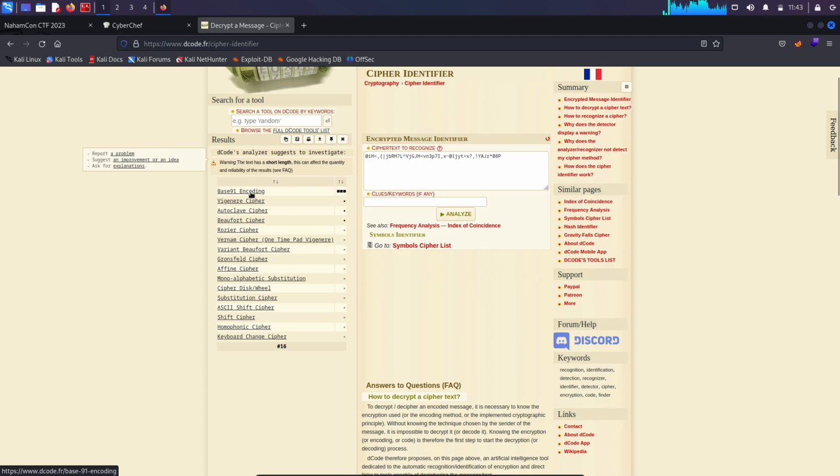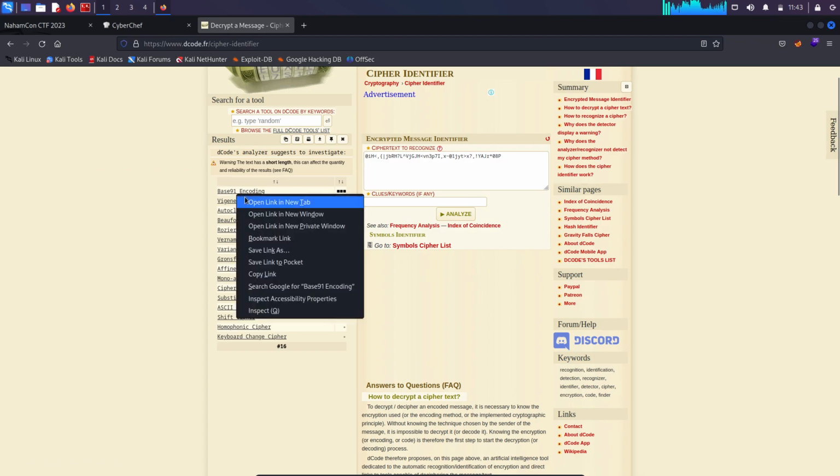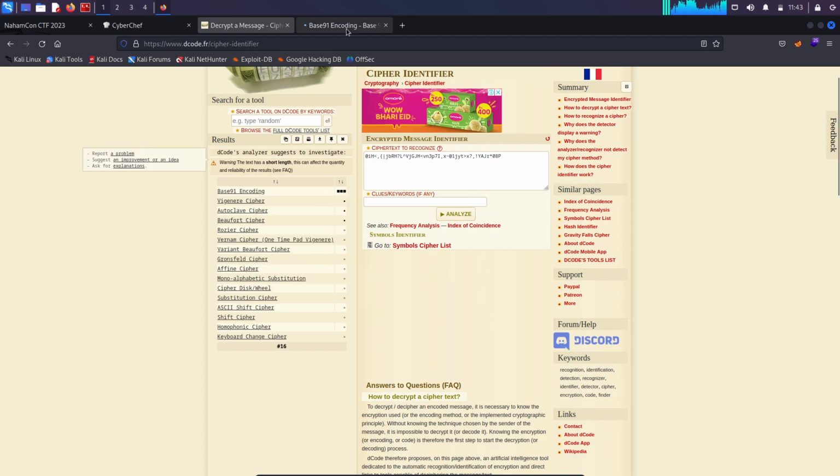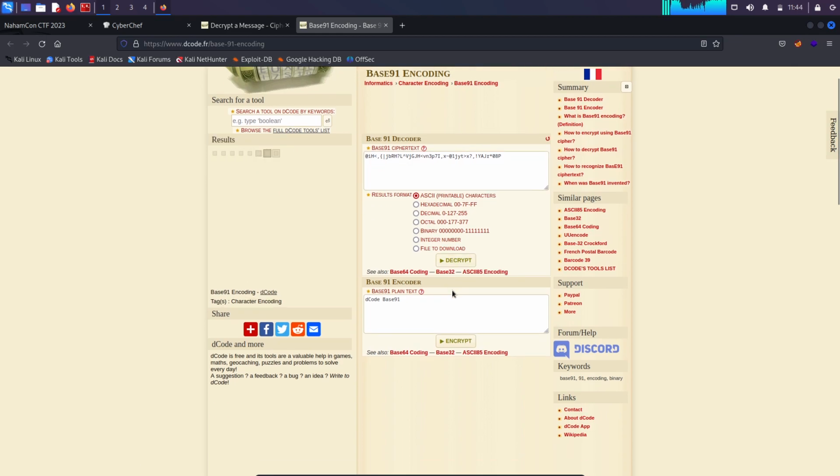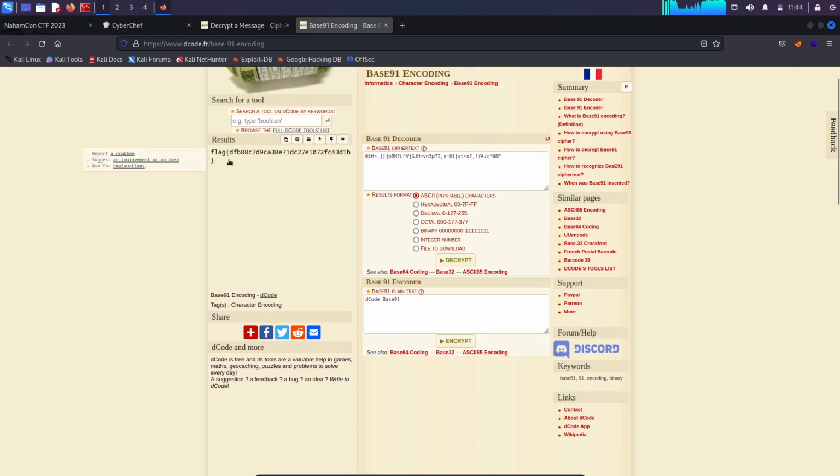The other thing this website does very well is that if I just click on this one, or open this link in a new tab, it will show me the base 91 decoder. So I can quickly paste my string over here and simply click on decrypt, and there you go, we have the flag. So this was the challenge.